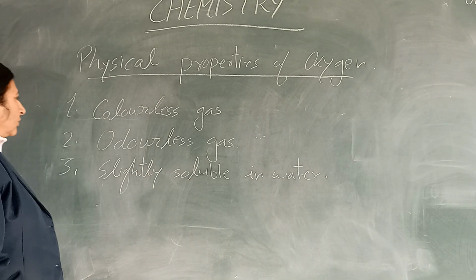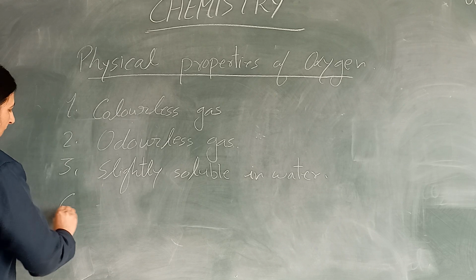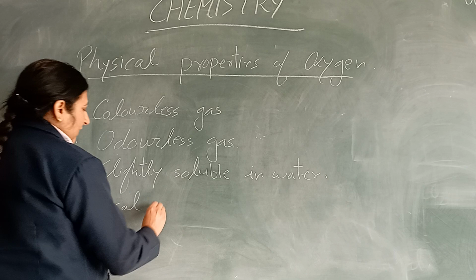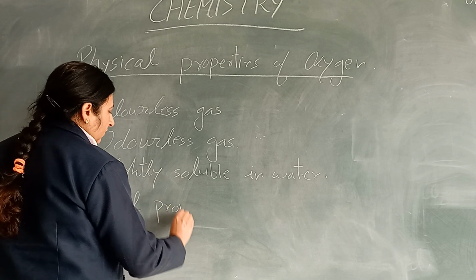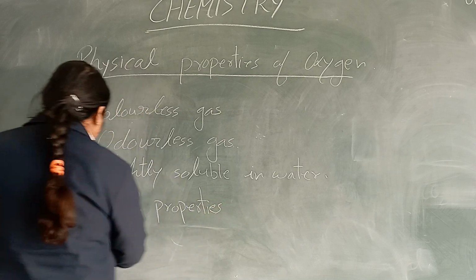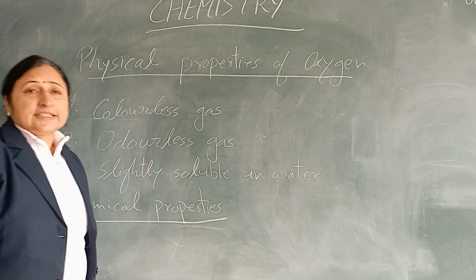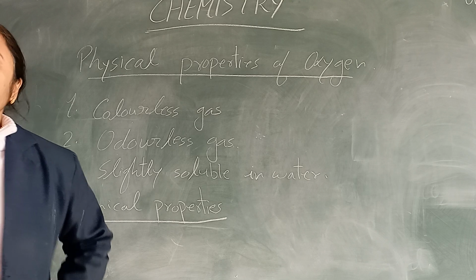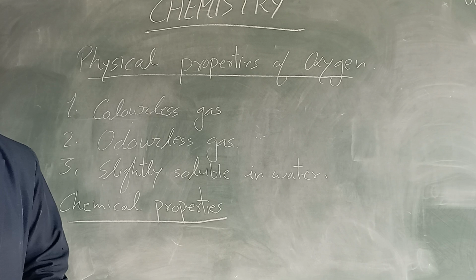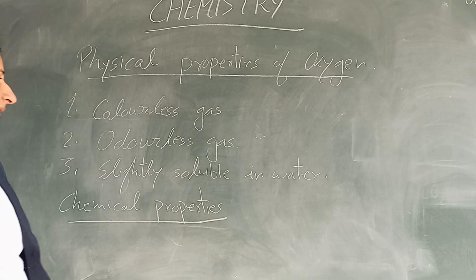Now we will move to chemical properties. Chemical properties of oxygen. The main chemical property of oxygen is that it is a supporter of combustion. Combustion means burning. If we stop the supply of oxygen, then nothing can be burned.